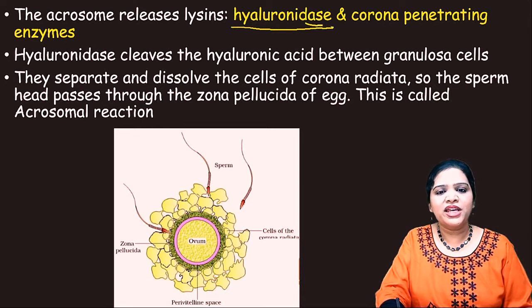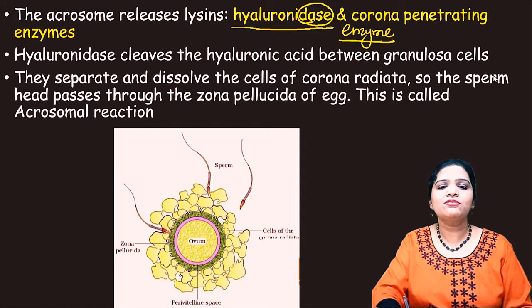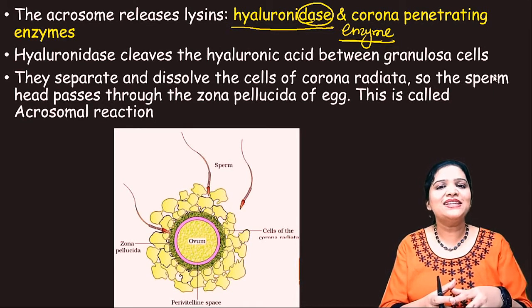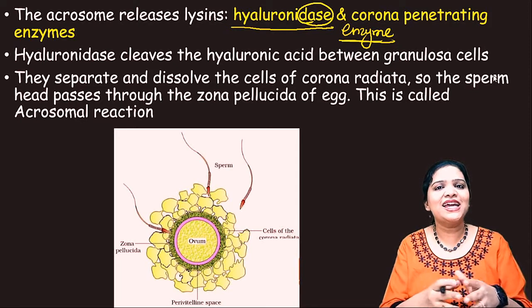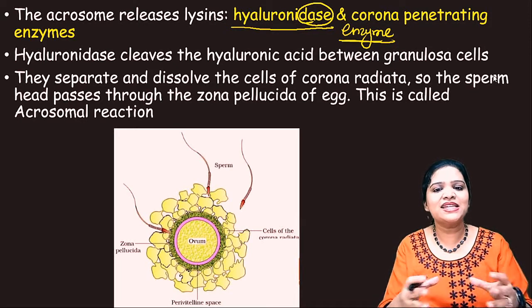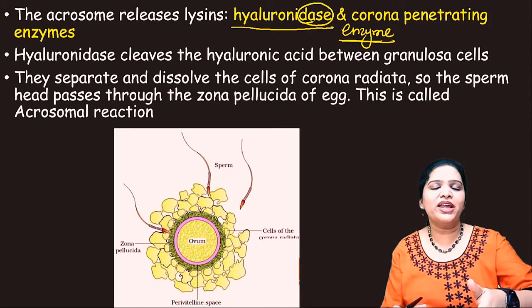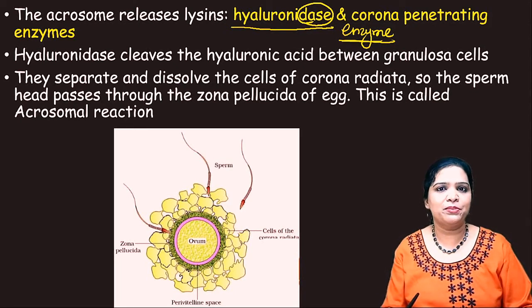Any enzyme ends with the suffix ase. Hyaluronidase digests the hyaluronic acid, so that the cells become loosened and dissolve, and easily the sperm could enter the first layer.